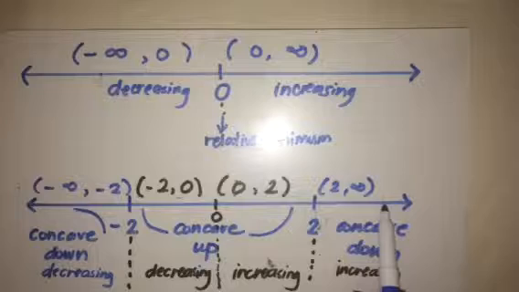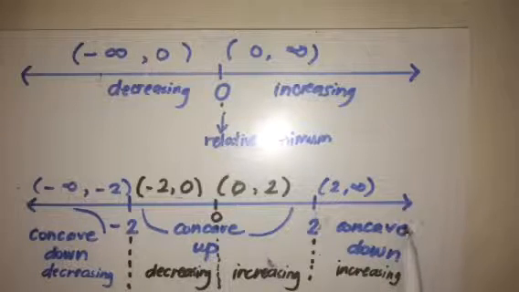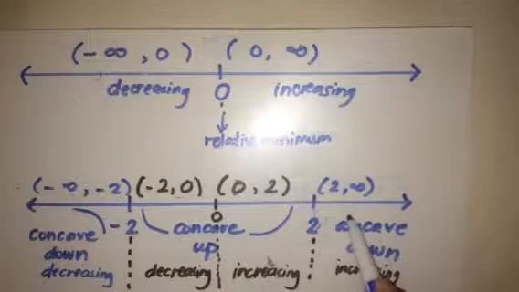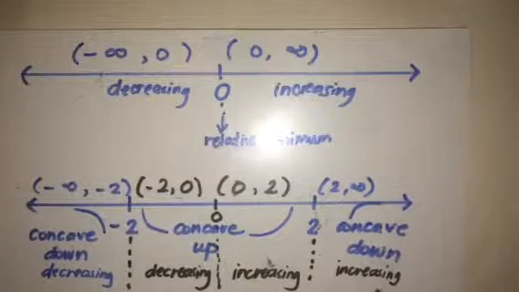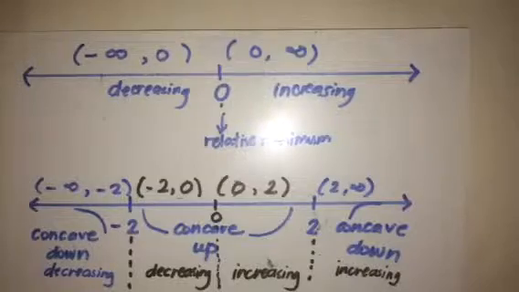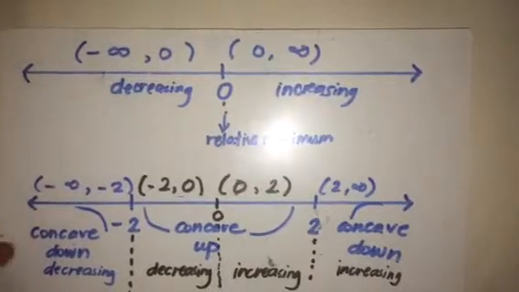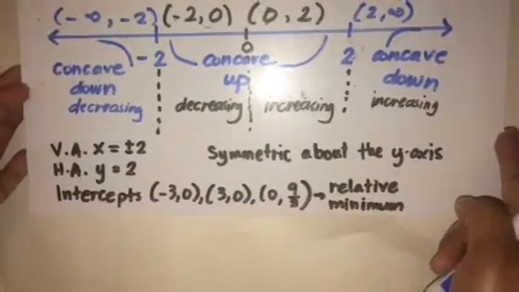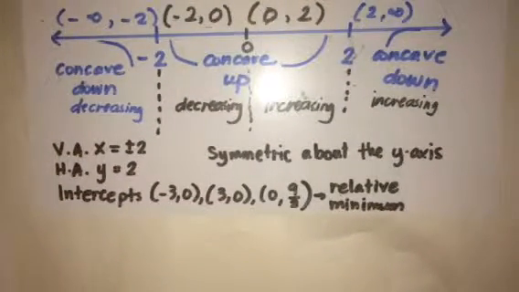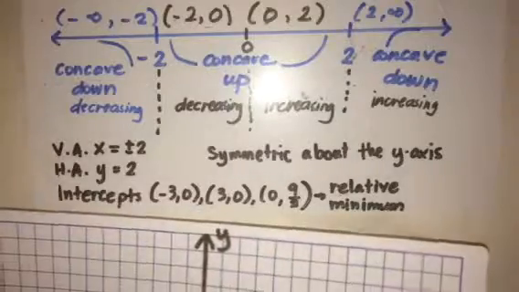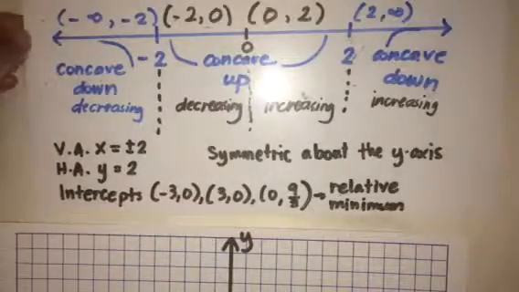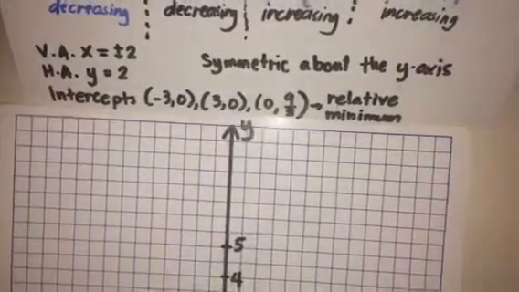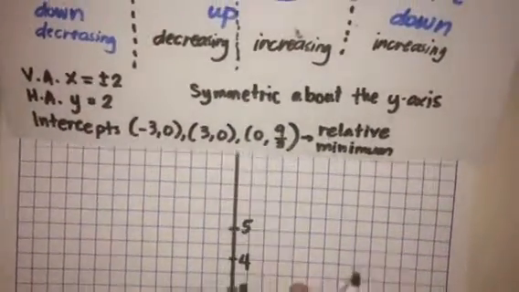And then from 2 to infinity, it will be concave down, increasing. So it'll be something like that. So now we can try to graph together with the other information that we got. I'm going to start with the vertical asymptotes and the intercepts that we got.